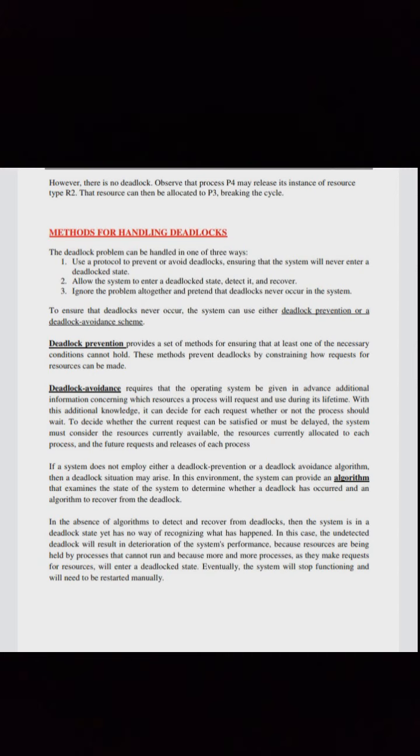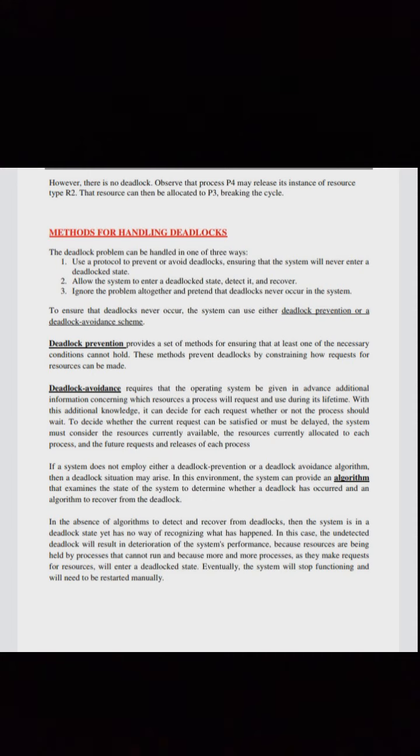Deadlock avoidance requires that the operating system be given in advance additional information concerning which resources a process will request and use during its lifetime. With this additional knowledge, it can decide for each request whether or not the process should wait. To decide whether the current request can be satisfied or must be delayed, the system must consider the resources currently available, the resources currently allocated to each process, and the future requests and releases of each process.